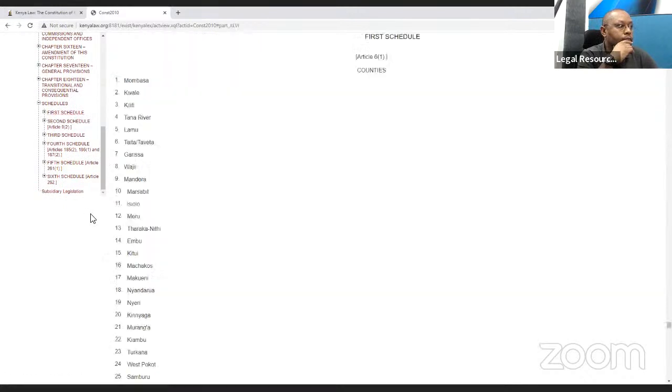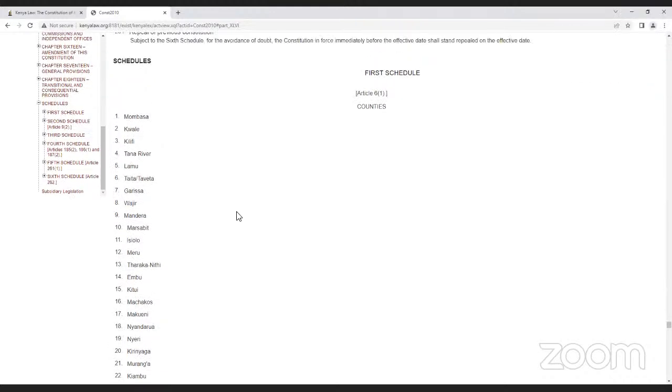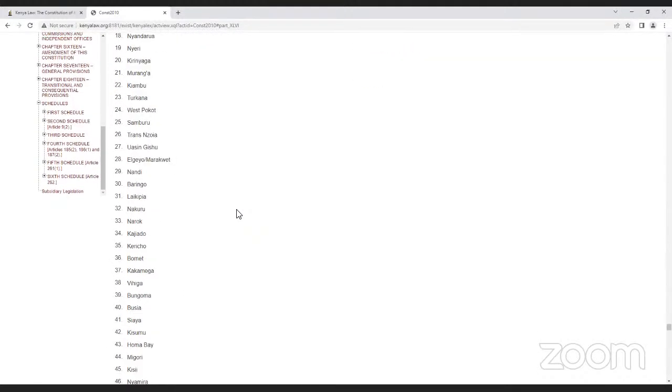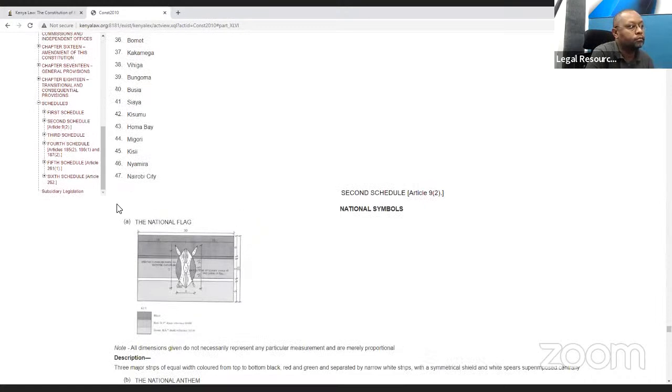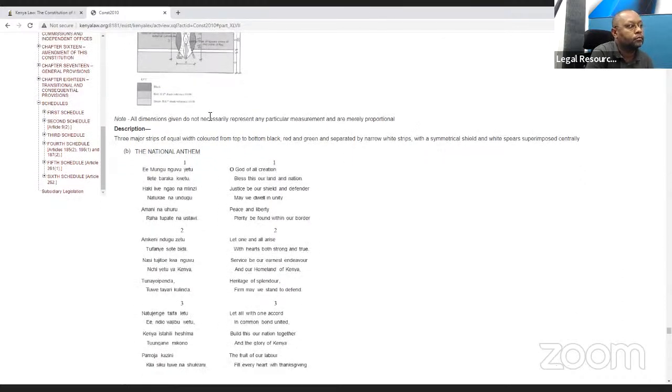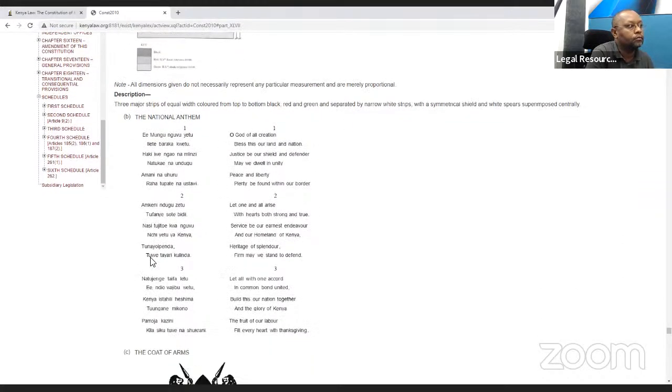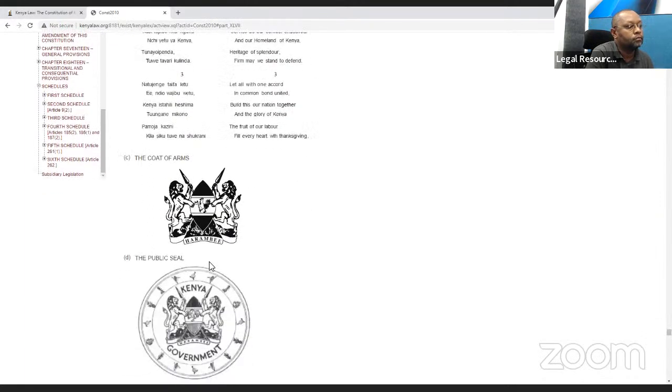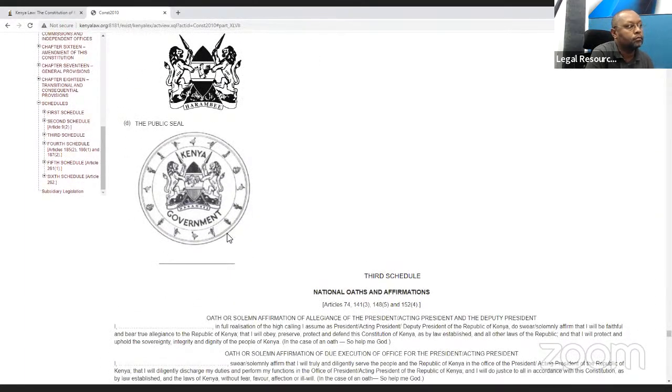Let's say we want to check out the first schedule. As you can see on this page, you see the first schedule, which is the list of counties from the first county all the way to the end. Now, if we click the second schedule, which is on the national symbols, there you can see the national flag and the national anthem, the coat of arms, and the public seal.